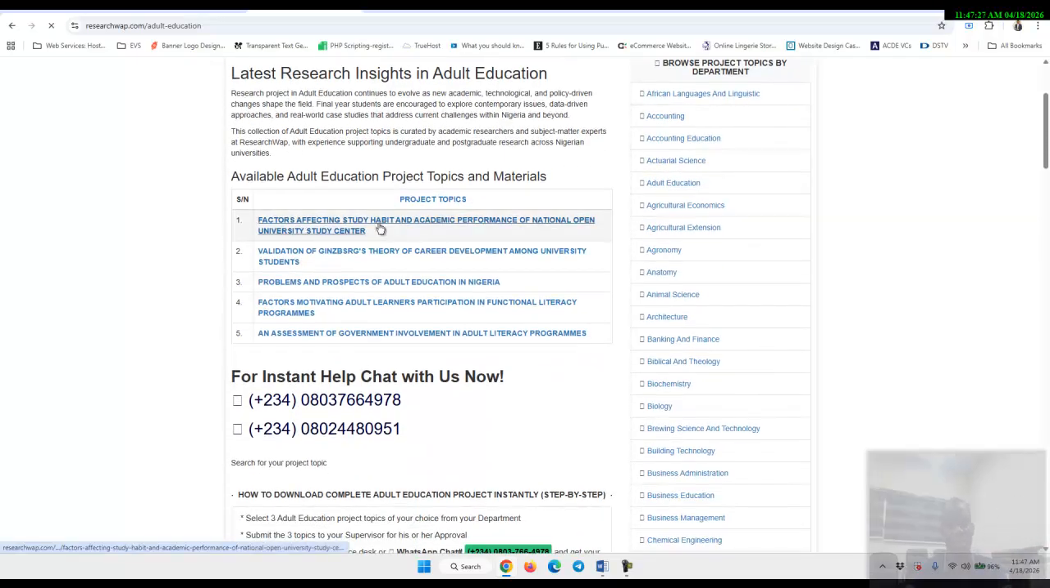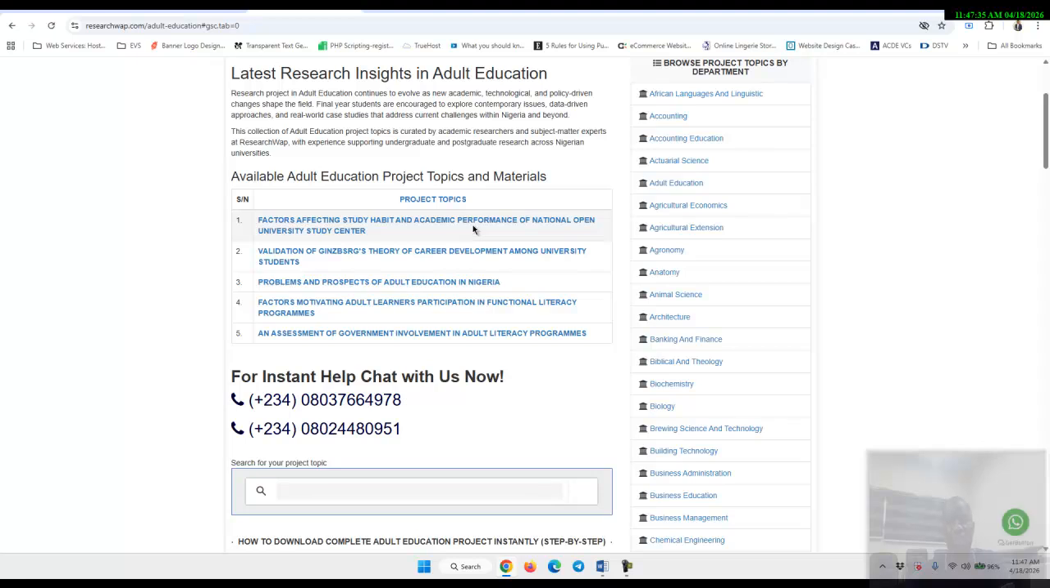Look at it. Factors affecting study habits and academic performance of National Open University Study Center. Look at this focus group, National Open University Study Center. That is the focus of this student. I may now decide, factors affecting study habits and academic performance of open and distance learning students. I can say a case study of CDL, a case study of Ahmadu Bello University distance learning, a case study of, you understand? You have picked what somebody had done, then you are coming up with something else.